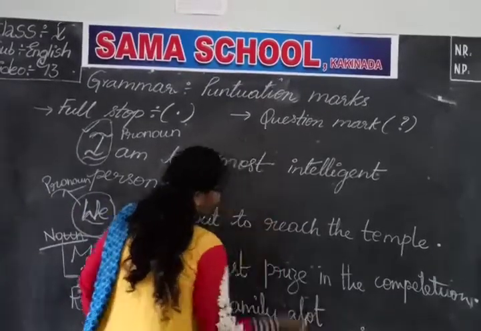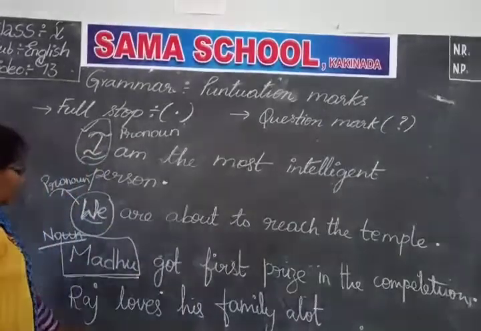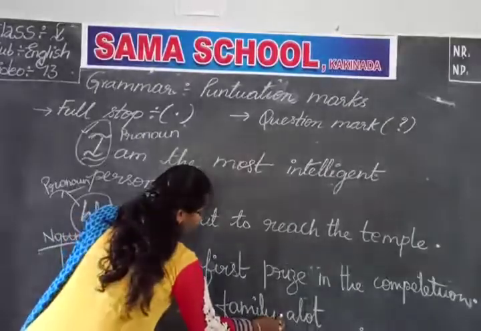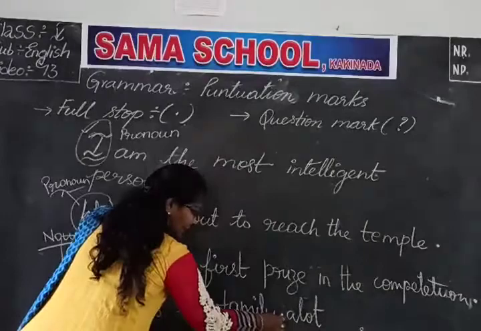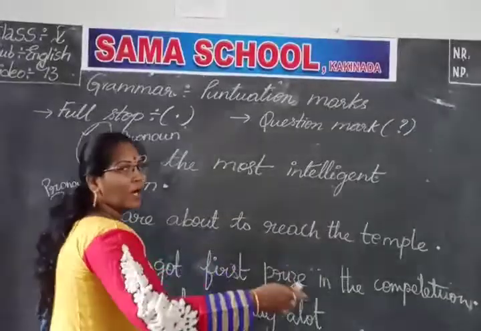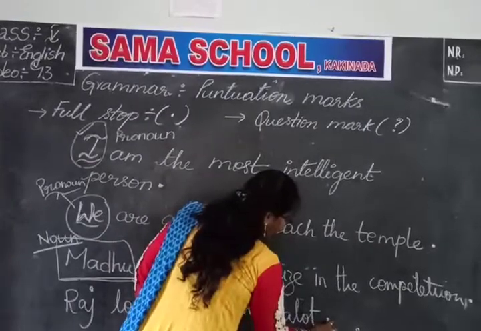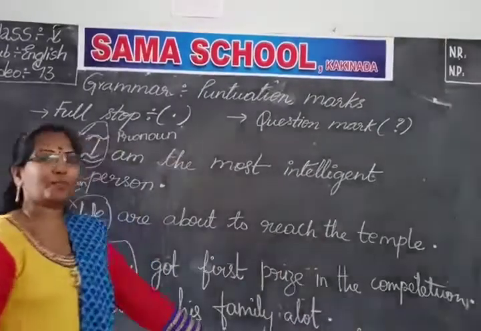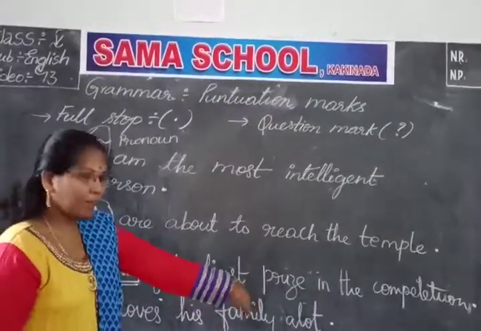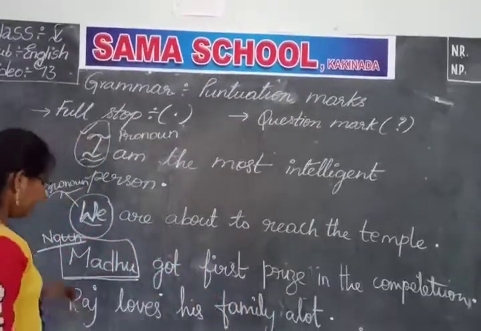We can even stop the sentence. Raj loves his family. Even if we want to end the sentence here also we can end. But he gave a lot. So the sentence is being ended. So here we should put a full stop. No more information is being given about him.